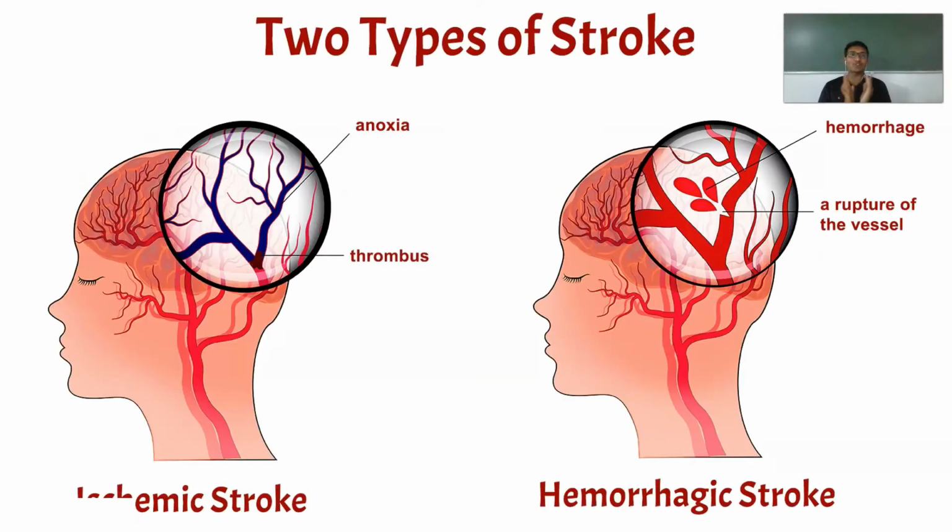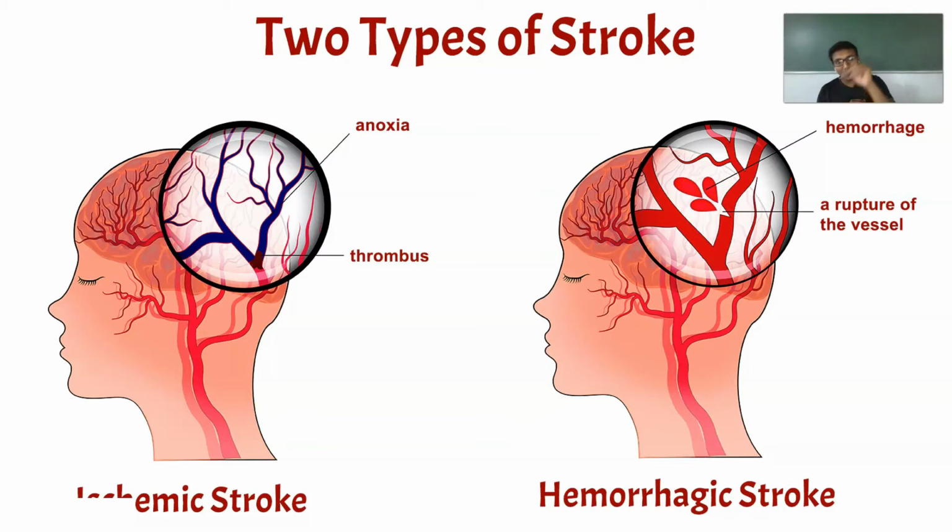Coming to the types of stroke, we have two types: ischemic stroke and hemorrhagic stroke. As you can observe in the picture, this is ischemic stroke. What is ischemia? Due to the lack of blood supply, a part of the body or tissue becomes bluish in discoloration due to the lack of oxygen.